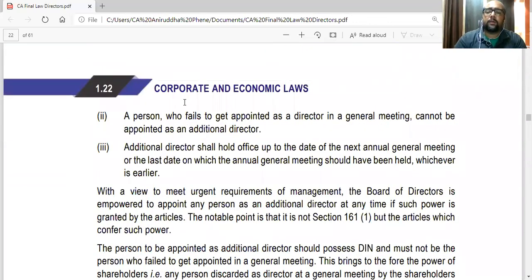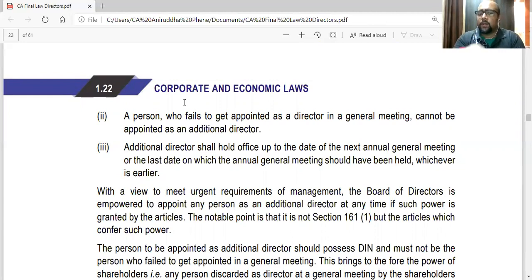But they have given one important point here: if a person failed to get appointed as a director in general meeting, so shareholders have rejected this guy, now that guy cannot be appointed as additional director by the board. Otherwise, what will happen? A person who is rejected by the shareholders. So, for example, the resolution was kept in front of the shareholders in general meeting, and they rejected him. We don't want this guy. But the same guy gets appointed as an additional director. That won't be fair, no?